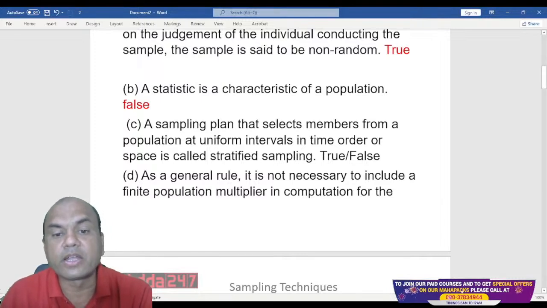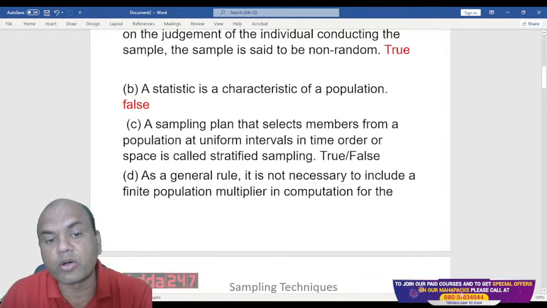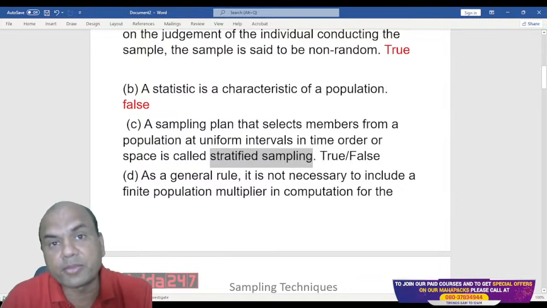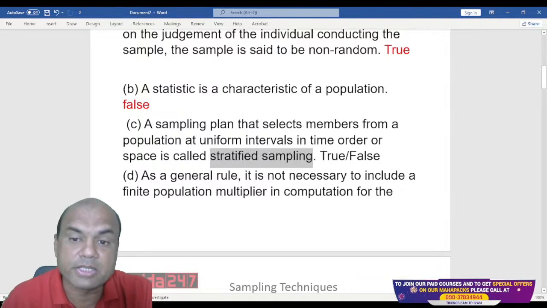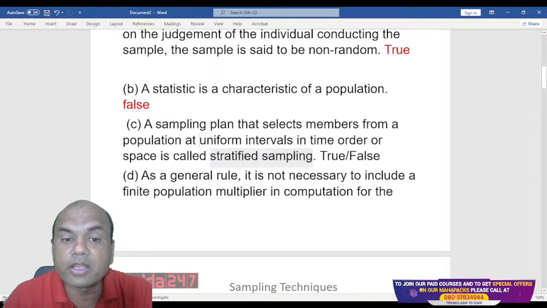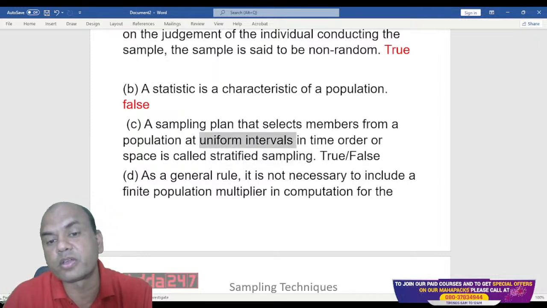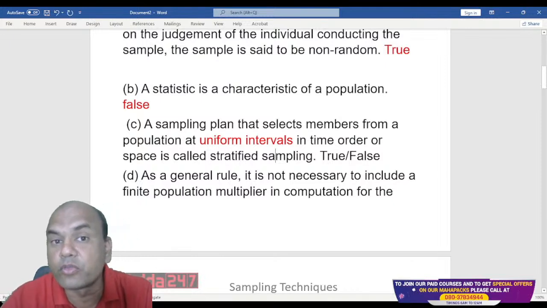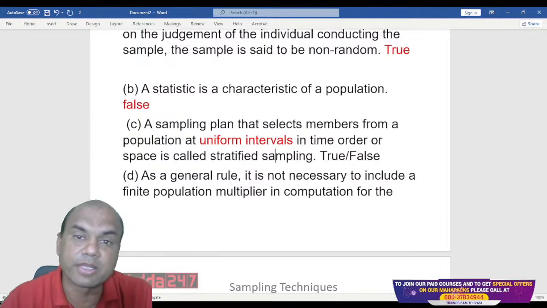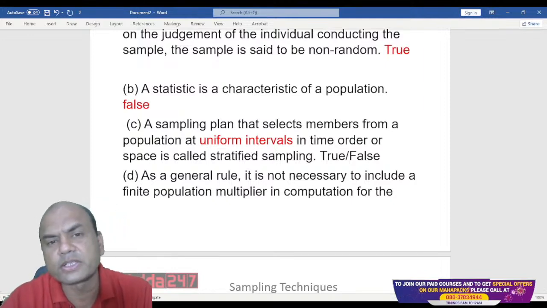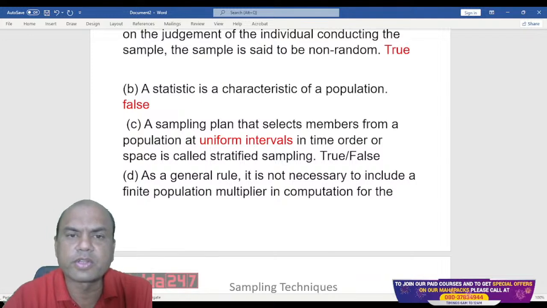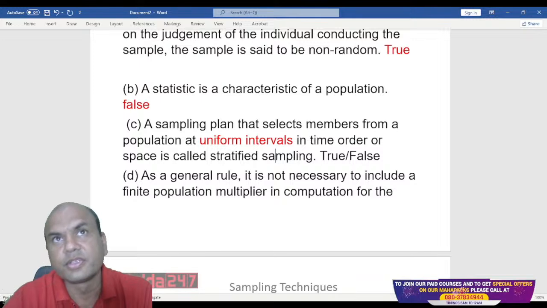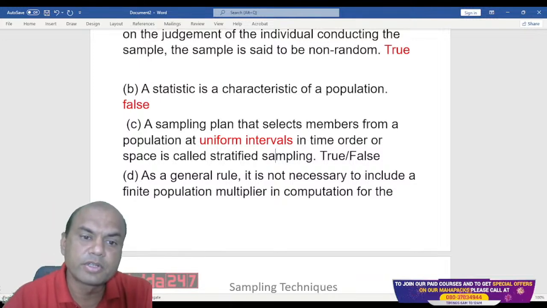A sampling plan that selects members from a population at uniform intervals in time order or space is called stratified sampling. So a sampling plan that selects members from a population at uniform intervals. Uniform intervals is an important word over here. So the sampling plan which selects the members at uniform intervals is called stratified sampling. Is it true? Type fast in the comment section. True or false?